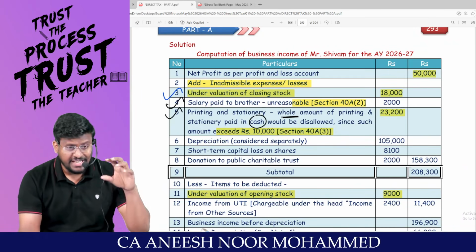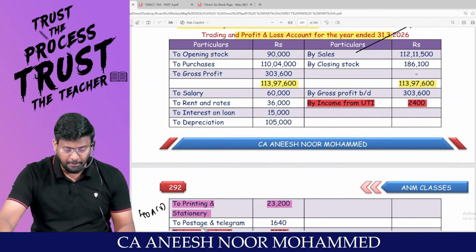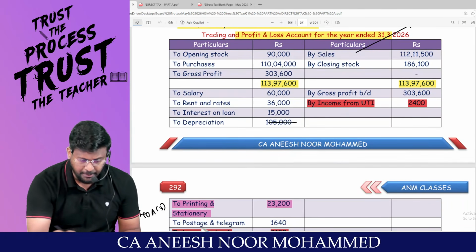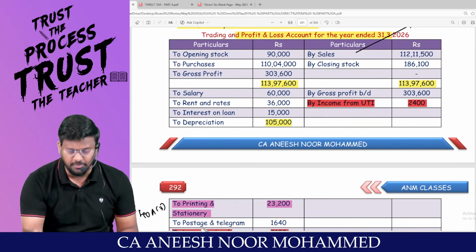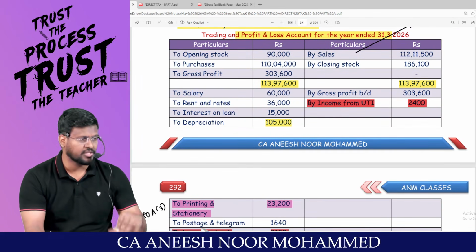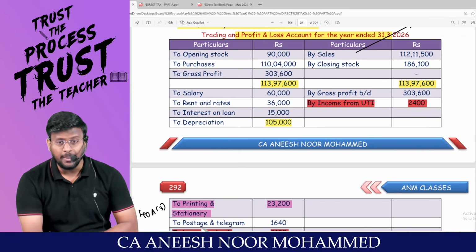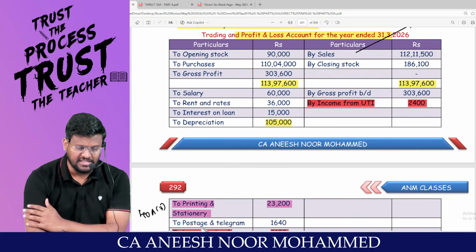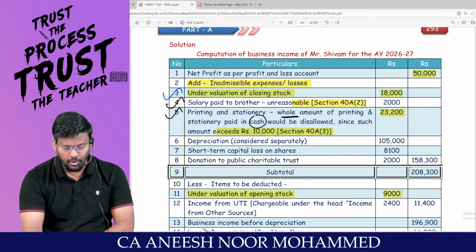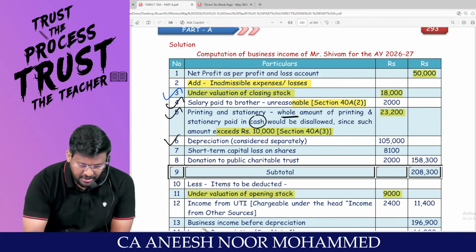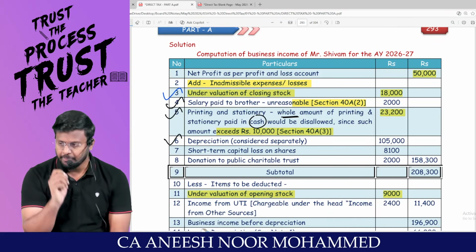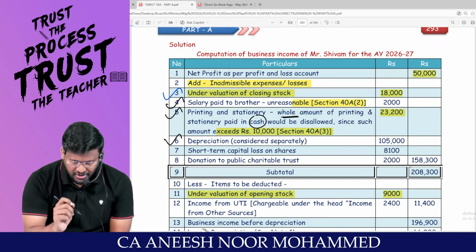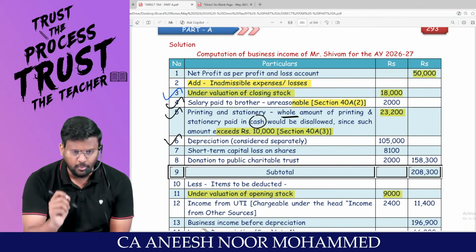The depreciation that they have debited in the P&L account, this depreciation of 1,05,000, has been calculated as per accounts. Put it in the dustbin. We have to calculate the depreciation as per the Income Tax Act, that is as per section 32. So this is wrong depreciation debited to the P&L account. Because of debiting this wrong depreciation, net profit would have come down.